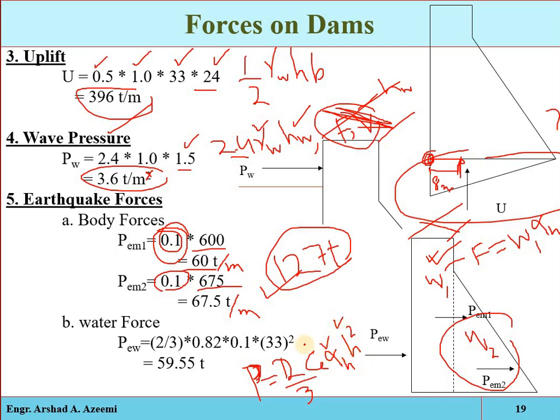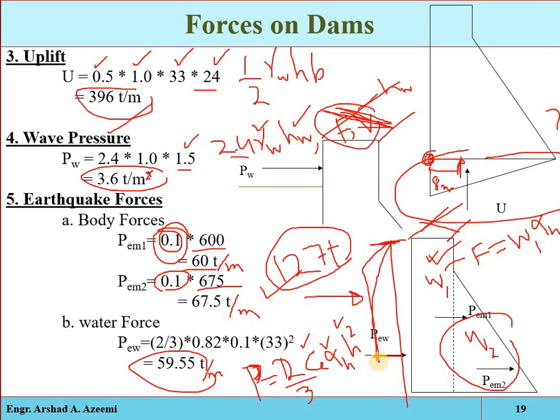So from here you can get 59.55 ton per meter. Again, on unit length, this much hydrodynamic pressure will be exerted on the structure. Its direction will be parallel to the water pressure, and its distribution will be parabolic, meaning it will be minimum at top and maximum at bottom.